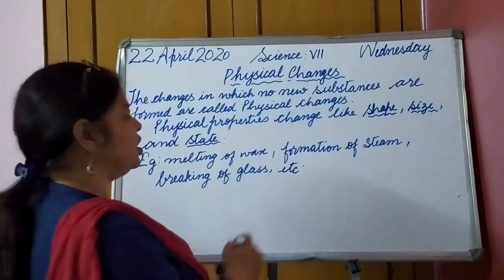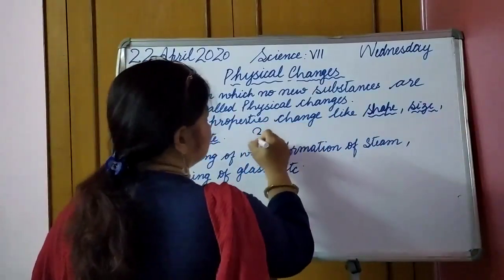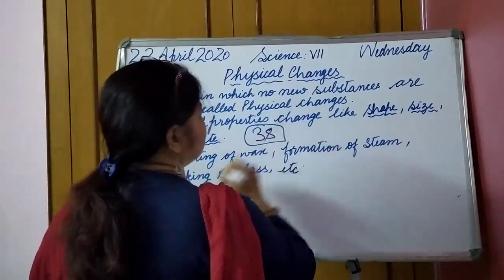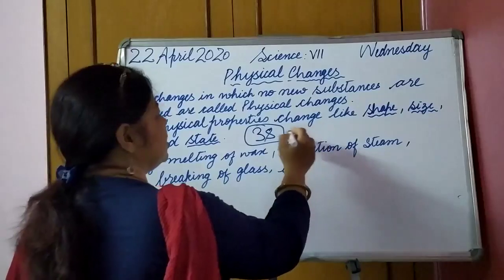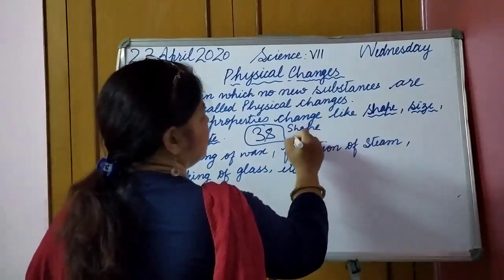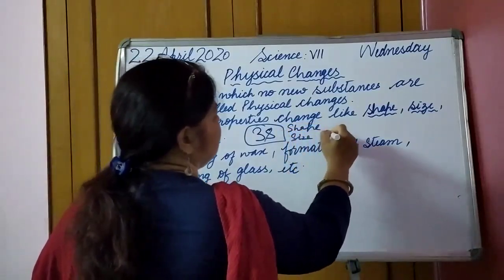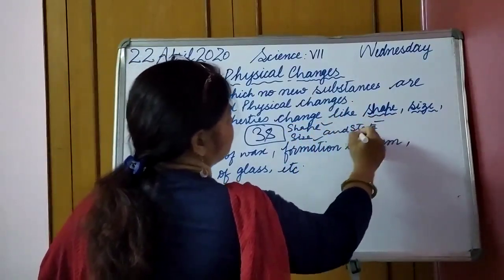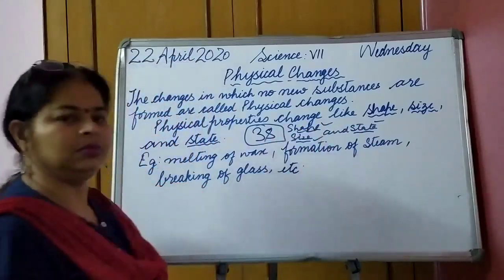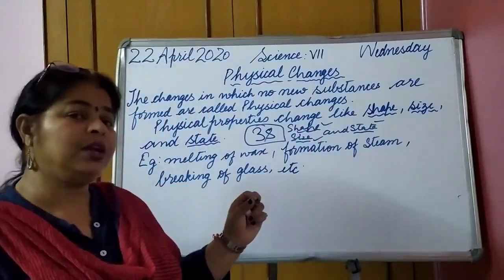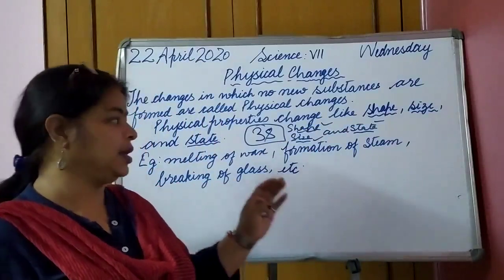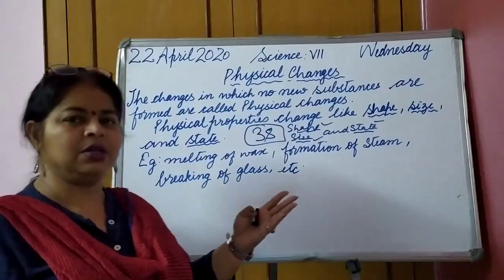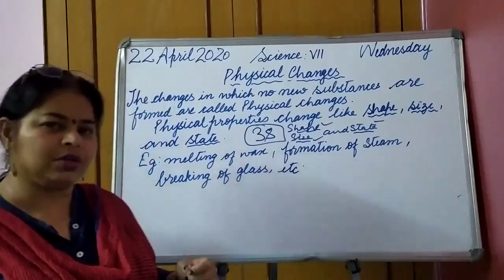So you need to learn the 3S. These are the 3S: shape, size and state. So only these things change, nothing else. The properties which are physically visible, like what is the size, what is the shape, what is the state, they may only change.